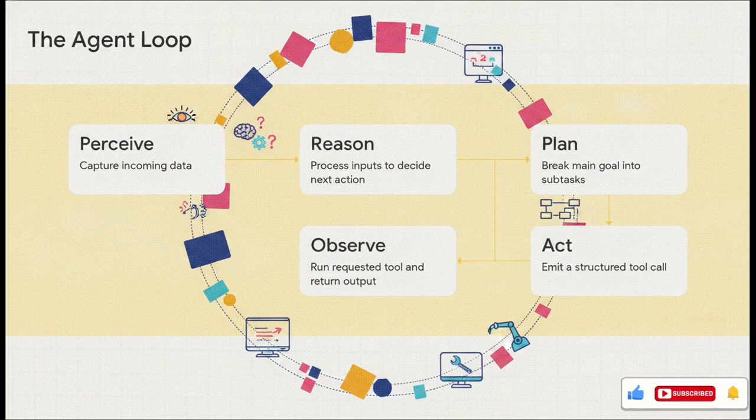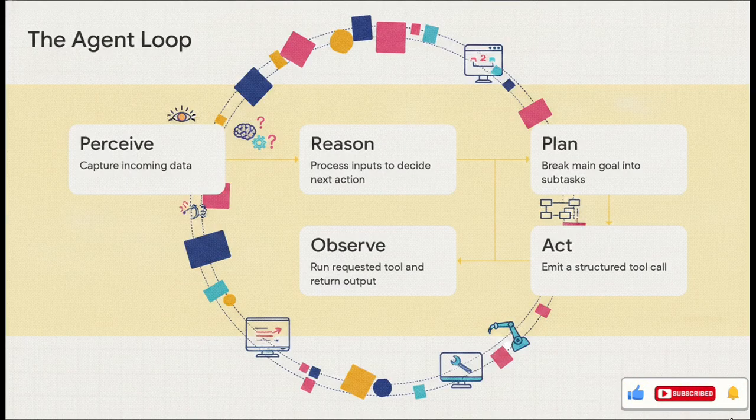Now, imagine sketching a circular flowchart next to that straight line. This cycle is the structural foundation of a true agentic cycle, modeled on heavy-duty architectures like the Microsoft Agent Framework or CrewAI. This kind of system doesn't just respond, it acts. The loop operates across 5 very distinct stages. First, perceive. The system captures the incoming data. Second, reason. The model processes those inputs to figure out the next action.